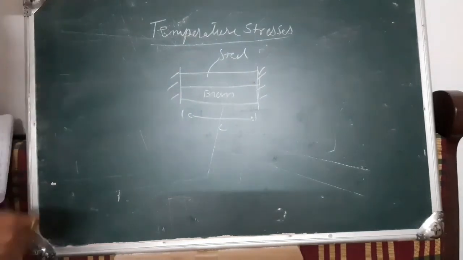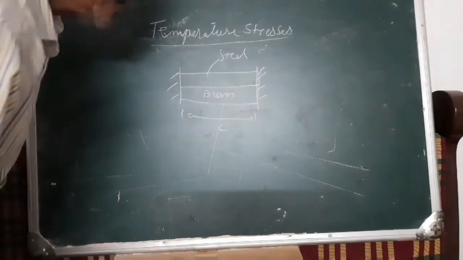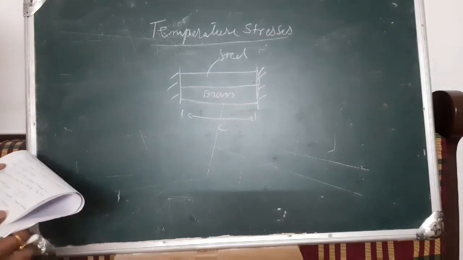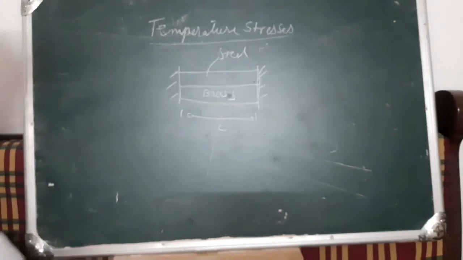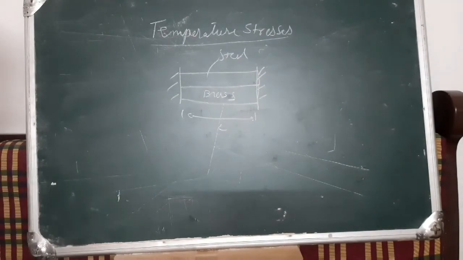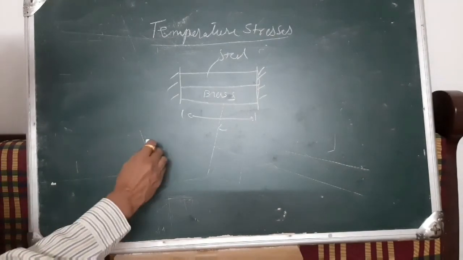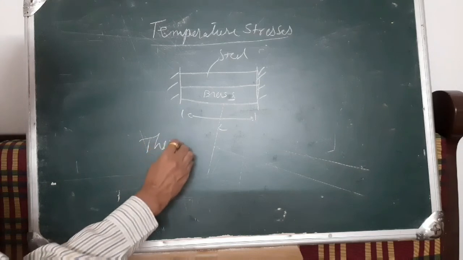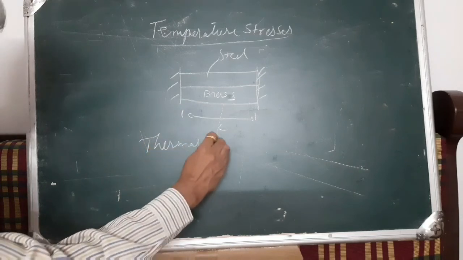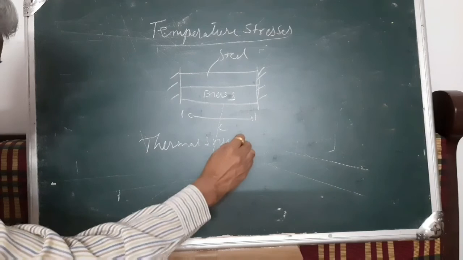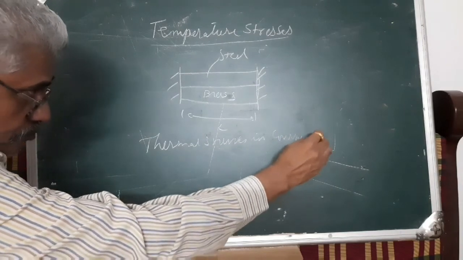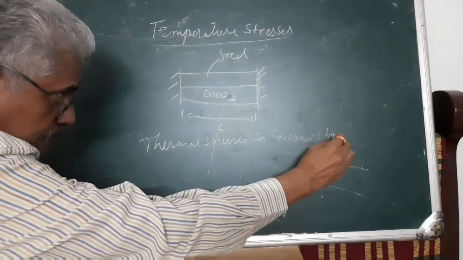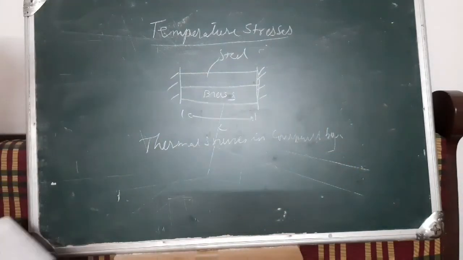Then we have to see what the stress in each element is. So, what is thermal stress in a composite bar?